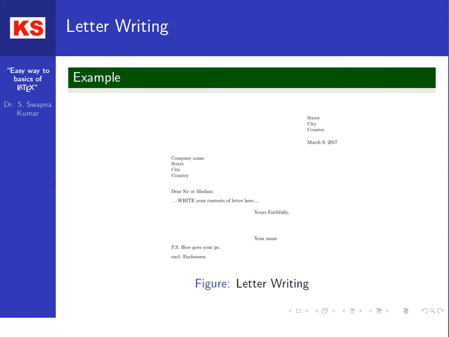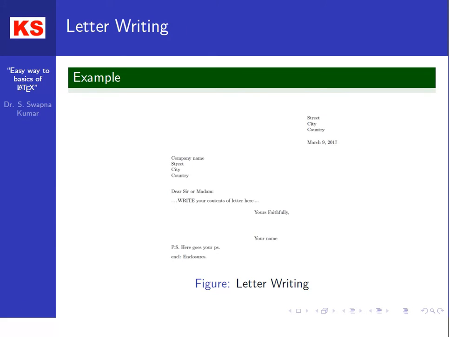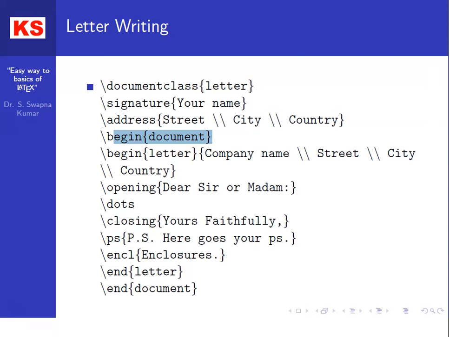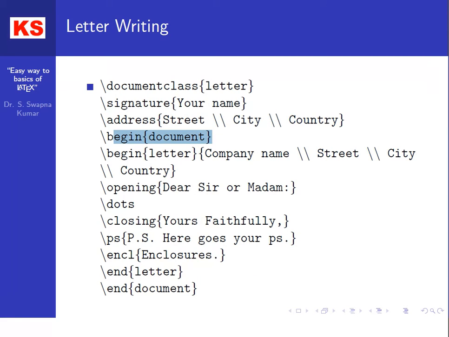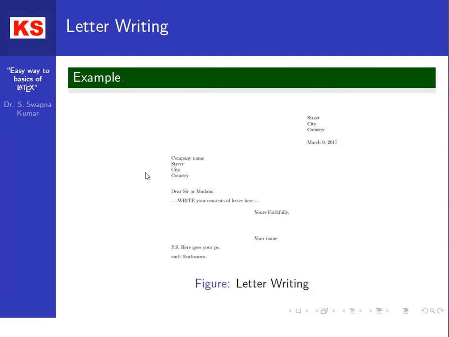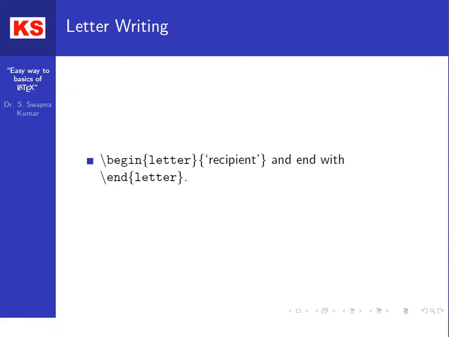If you see here, it is the same thing that you are specifying here. Here is the body of the letter, followed by Yours faithfully. So whatever is specified here, that is what you are going to see in the output. So this entire structure of the letter writing command is very simple. Letters are often written using Microsoft Word, or in a simple manual way by handwriting or typing.